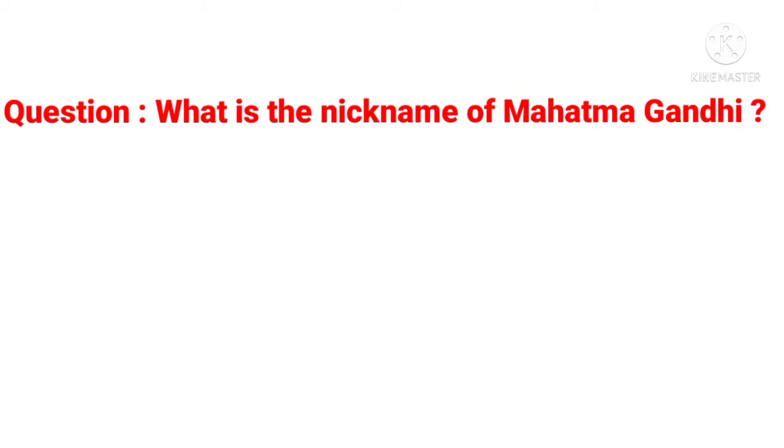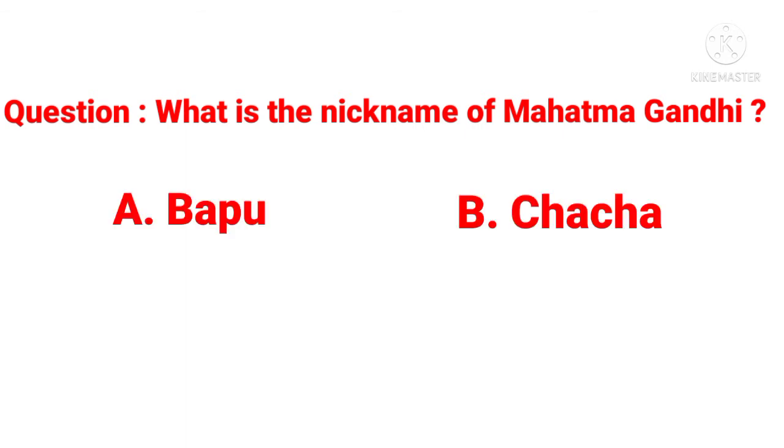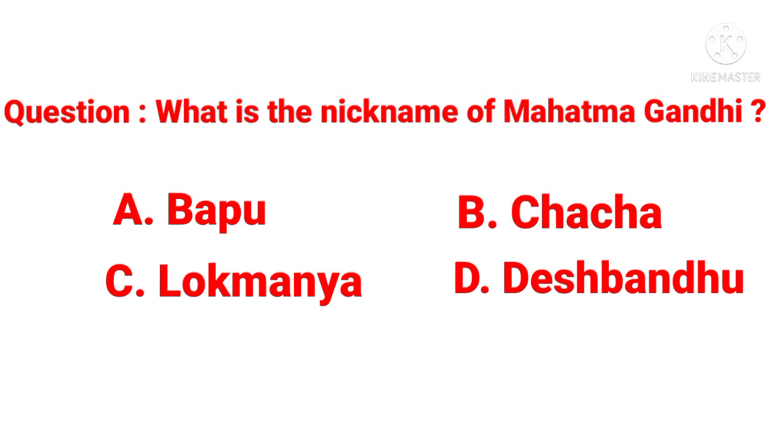Next question. What is the nickname of Mahatma Gandhi? Option A, Bapu. Option B, Sasa. Option C, Lokmanya. Option D, Deshbandhu. Here the answer is Bapu. Then next question.